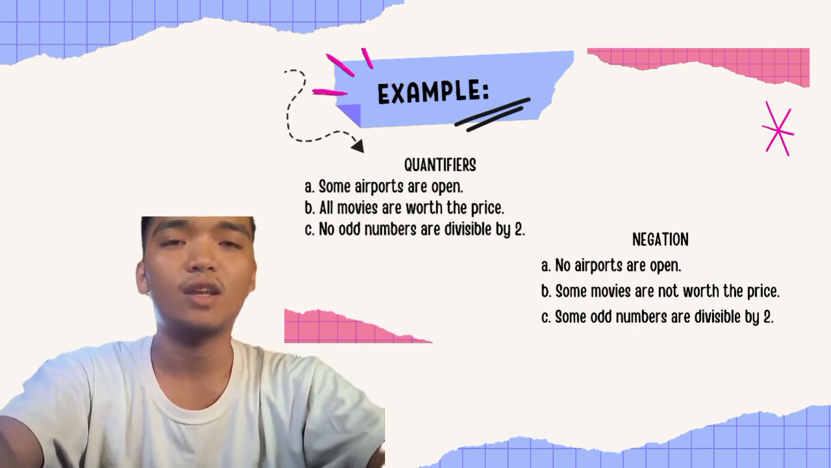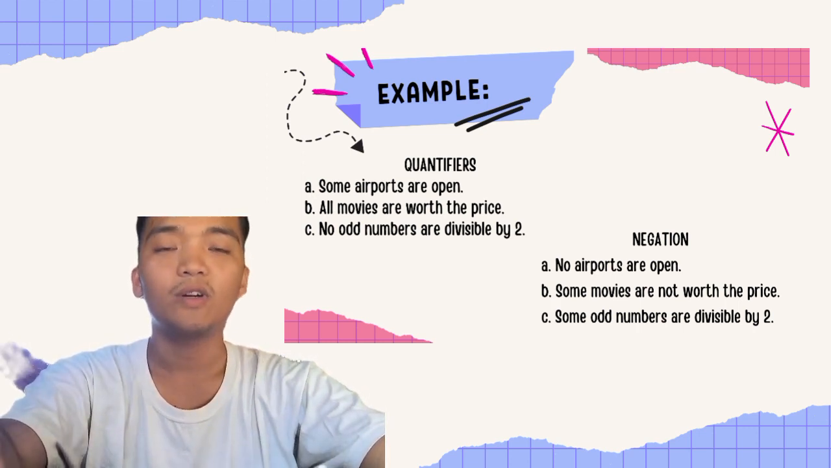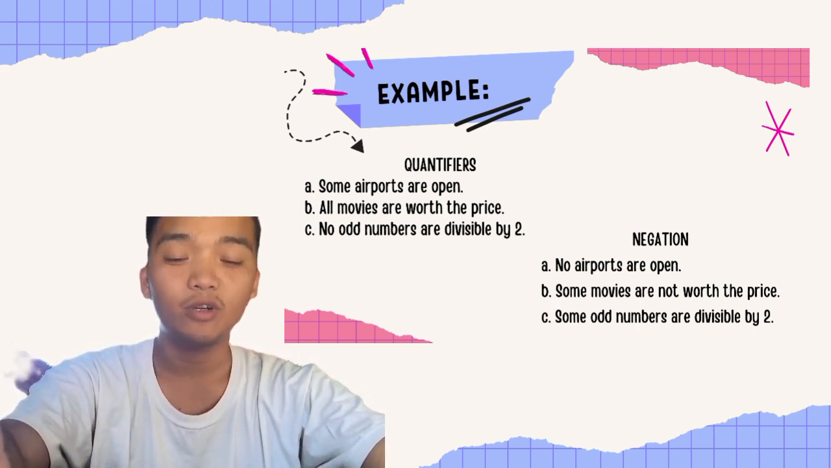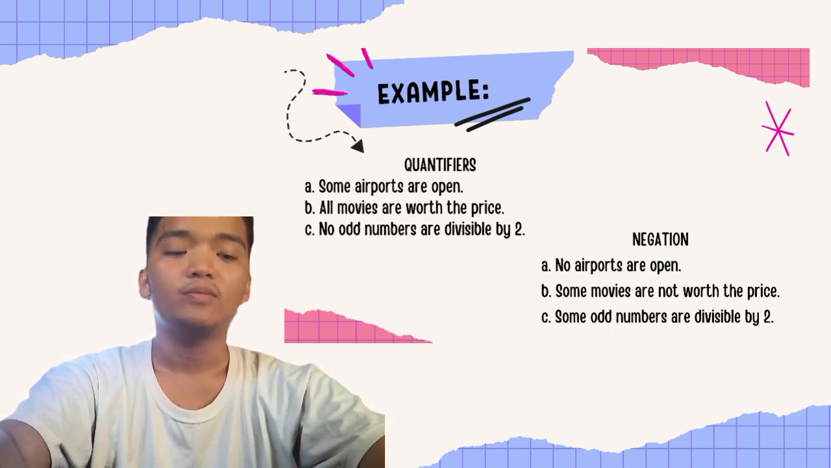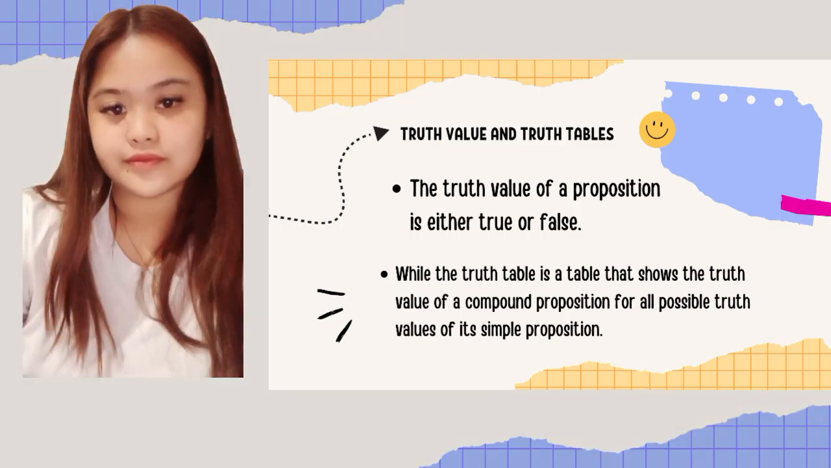Here's the other example. Quantifier: some airports are open. And the negation is no airports are open.